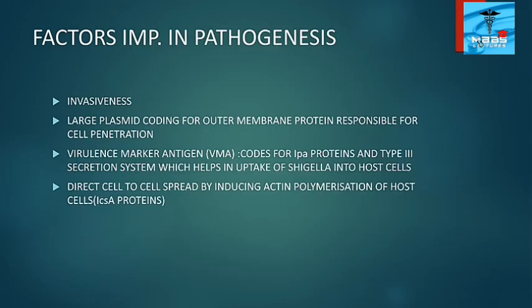The important factors in pathogenesis include the invasiveness and the large plasmid coding for outer membrane proteins responsible for cell penetration, and also the virulence marker antigen, which codes for IPA proteins, and the type 3 secretion system, which helps in uptake of Shigella into the host cell. Also, direct cell to cell spread by inducing actin polymerization of host cells.